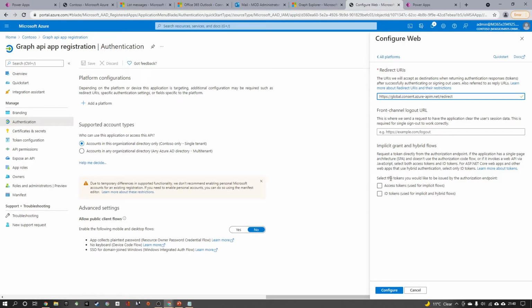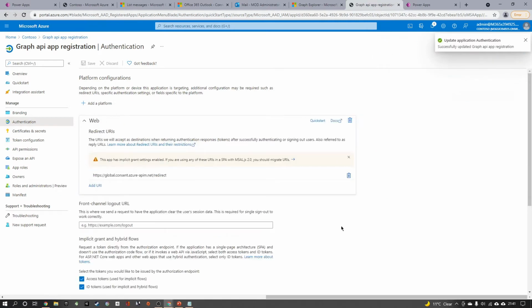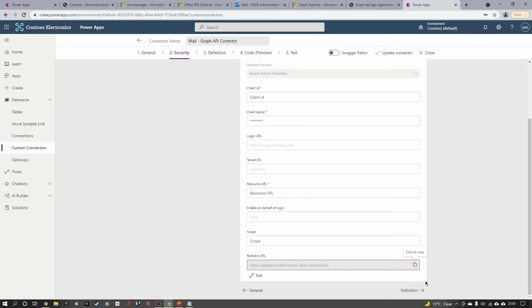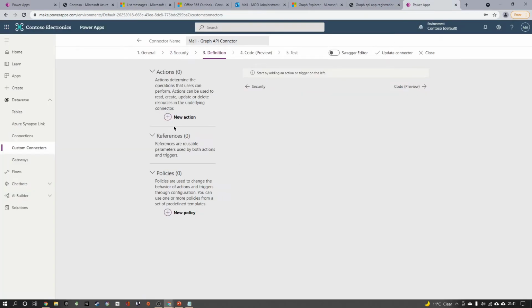Here you can see we need to select the token that has to be sent back to our application. So I click on access token and ID tokens. I click on configure. So this has been done from our side. Now I go to the custom connector and click on definition. The definition is something like the action that we use to call our Graph API to process and send back the response. So an action comprises a response and a request.